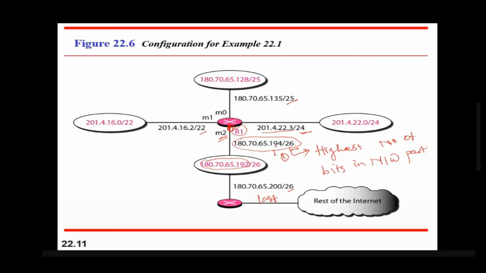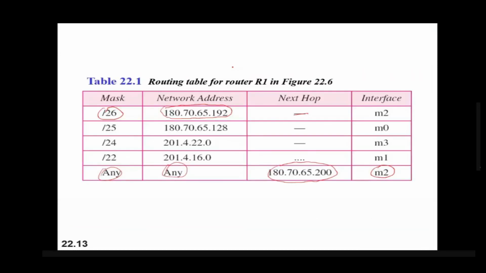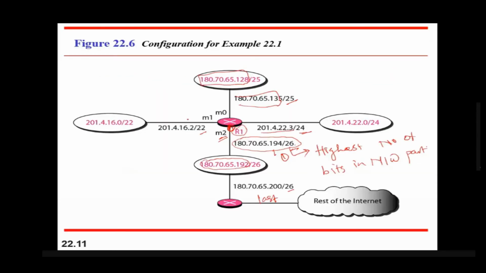The next nearest mask after 26 is 25. So this will be added. So for adding, this address will be added in the network 180.70.65.128. Mask is 25. It is directly connected, and the interface is M0. So through this interface, the packet should go. Then after 25, there is a 24.